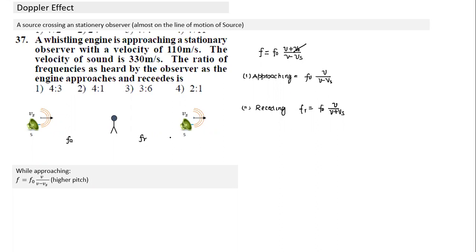While approaching, we'll see this frequency is higher than the actual frequency. So the pitch or frequency of the sound we'll hear will be higher than the actual frequency of the sound emitted. And while receding, it will have a lower frequency. You have to calculate the ratio, which is fairly simple to find. So this part all of you can solve. This is from the book, and you can check your answer in the book too. This is a fairly simple question.